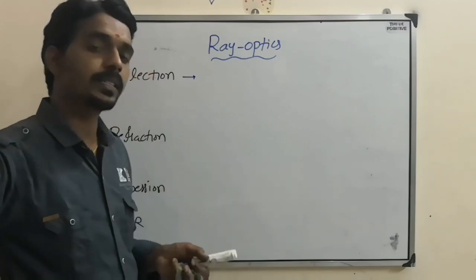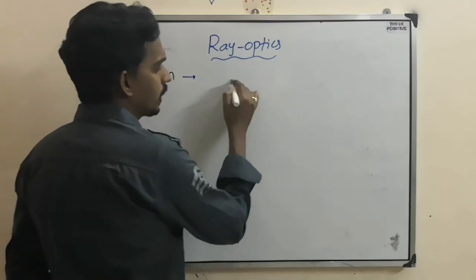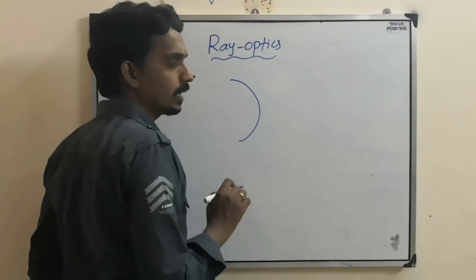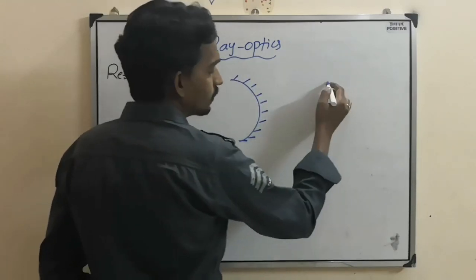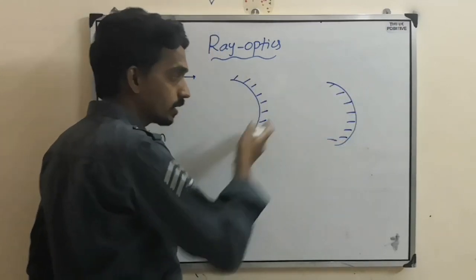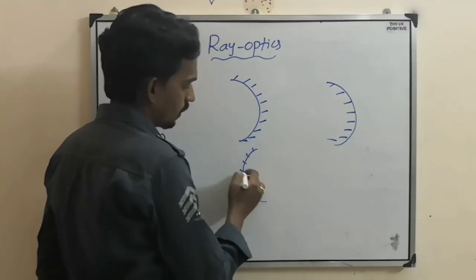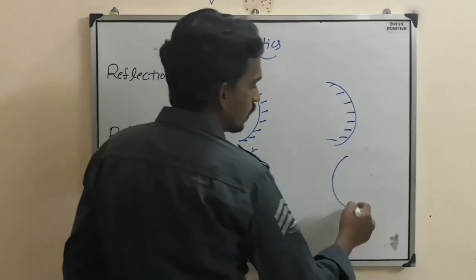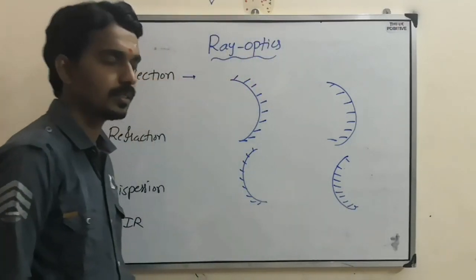And when you consider reflection at a plane surface, curved or spherical surface, we will have two surfaces. One is a convex surface, one is a concave surface. If you silver outside, that is concave. If you silver inside, that is convex. Don't think like this is convex or this is concave. See, this is also concave. The thing is, the outside should be silvered. Now here, this is also convex because the inner side is silvered.